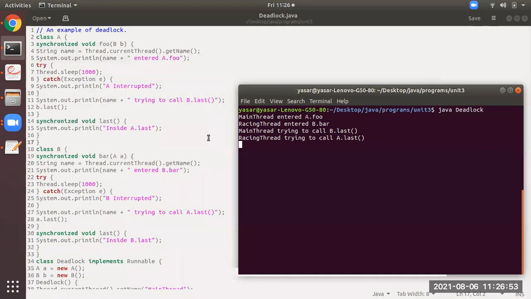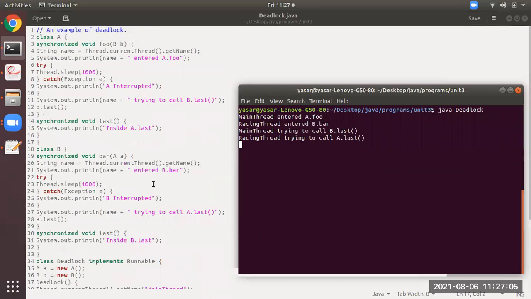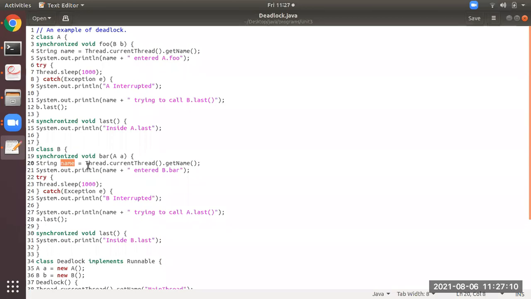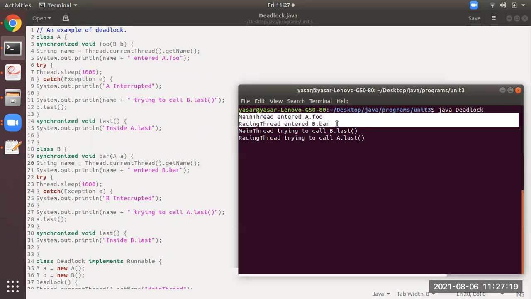That is this part. Simultaneously at the 20th line, you see Thread.currentThread().getName. So name will be equal to, what is the name you have given? Racing thread. So at line number 20, name will be racing thread. Now the 21st line will print racing thread entered B.bar. I hope you all have understood these two things. These two things are because of line number 5 and line number 21. Now both of them will enter the try block.